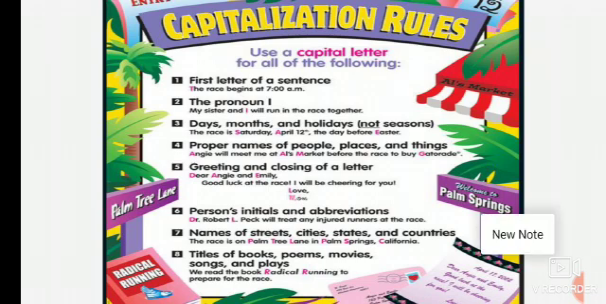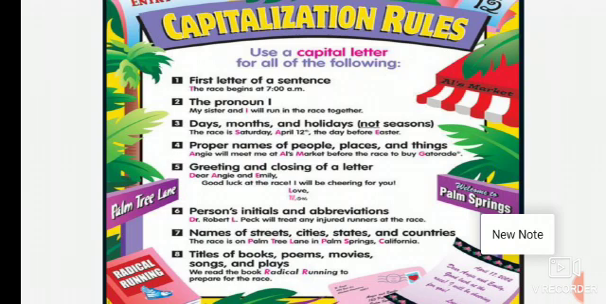Greetings and closing of a letter. Dear Angie and Emily, good luck at the race. I'll be cheering for you. Love, Mom. So in the greeting and closing, the first letter of the word will be capitalized. This is the general formula you know very well.